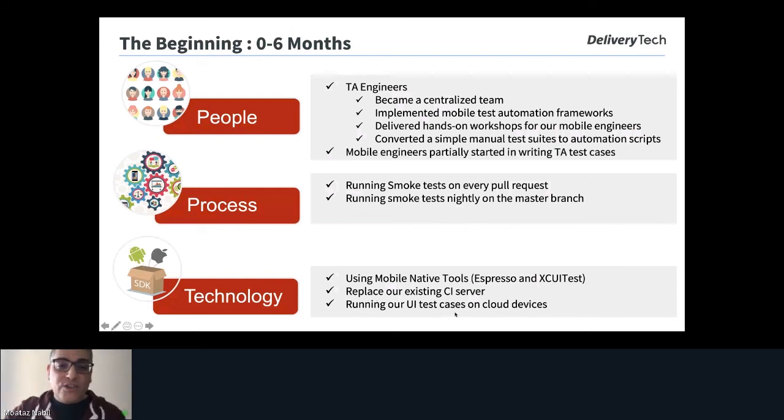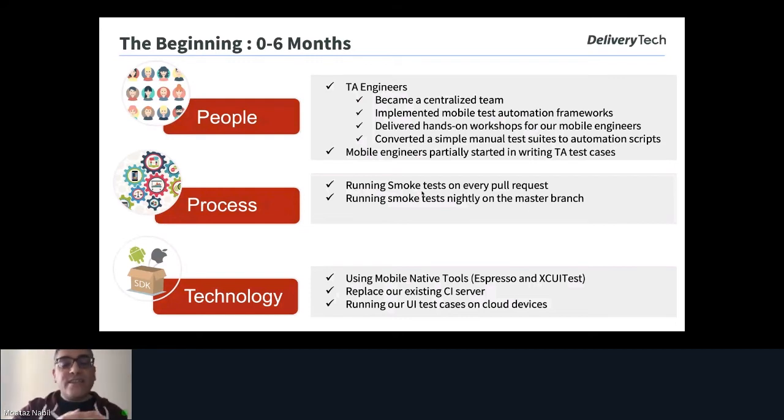Then the mobile engineers, we are here, partially started writing TA scripts or test cases. So we delivered workshops to them. We created simple test cases as a guideline for them, and we started running the smoke test on every PR. At this point, for the process, this is a forced process. We put a stage or gate that in every code change or every PR, we need to run the UI test.